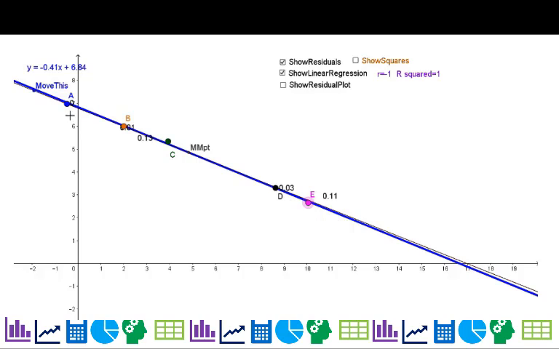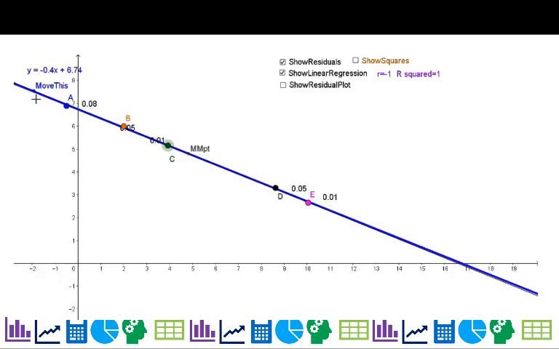What it means is that it's perfectly correlated, or almost perfectly, so that if I go down a certain way in x, then I go down the same way in y. Again, not to confuse it with the slope, because the slope here is negative 0.4. That would say for every increase of 1 unit in x, I would go down 0.4 in y. What this correlation means is, think of it almost like a percentage, although it's not quite. It means that all our change is explained by this line.